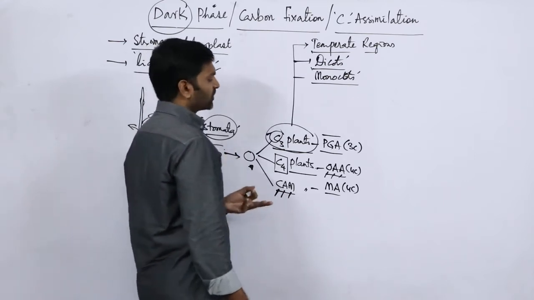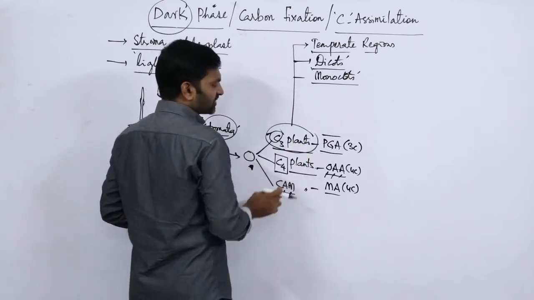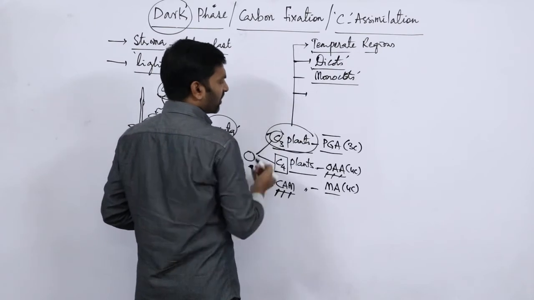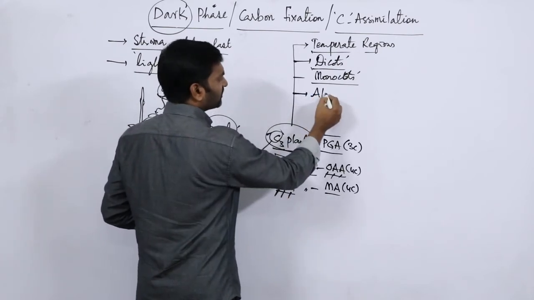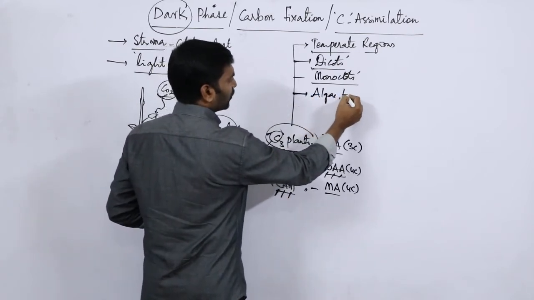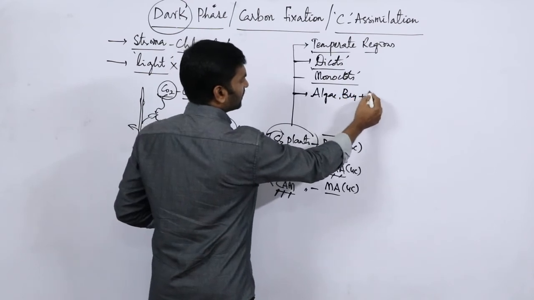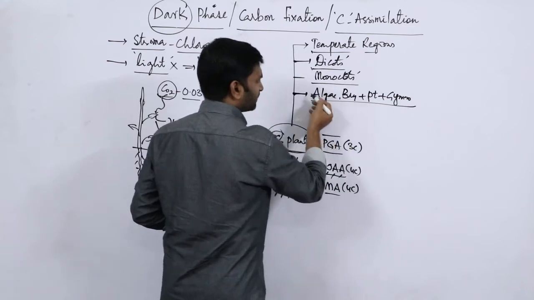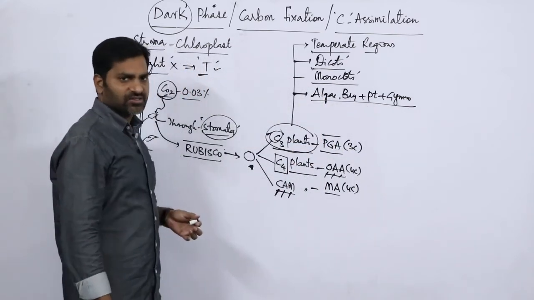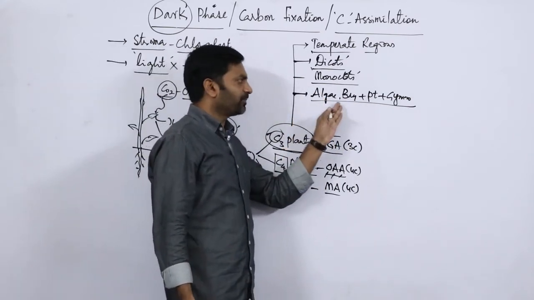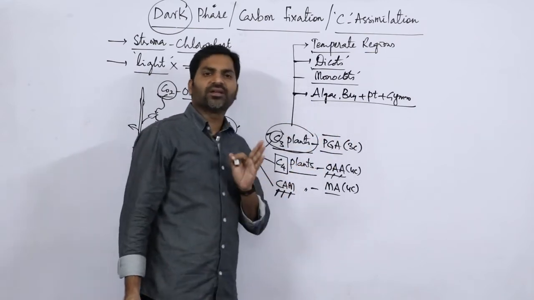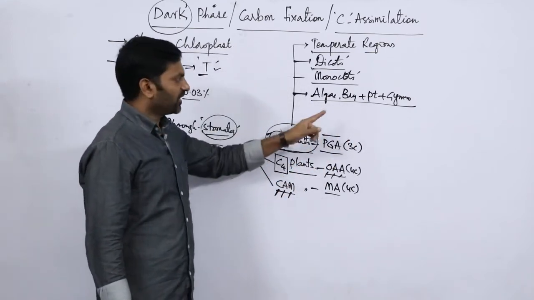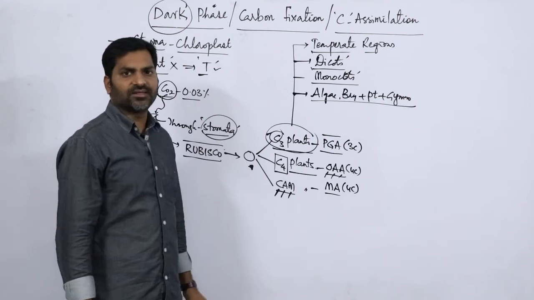Of course, C3 plants are also present in algae, bryophyta, pteridophyta and gymnosperms. They are also examples of C3 plants.